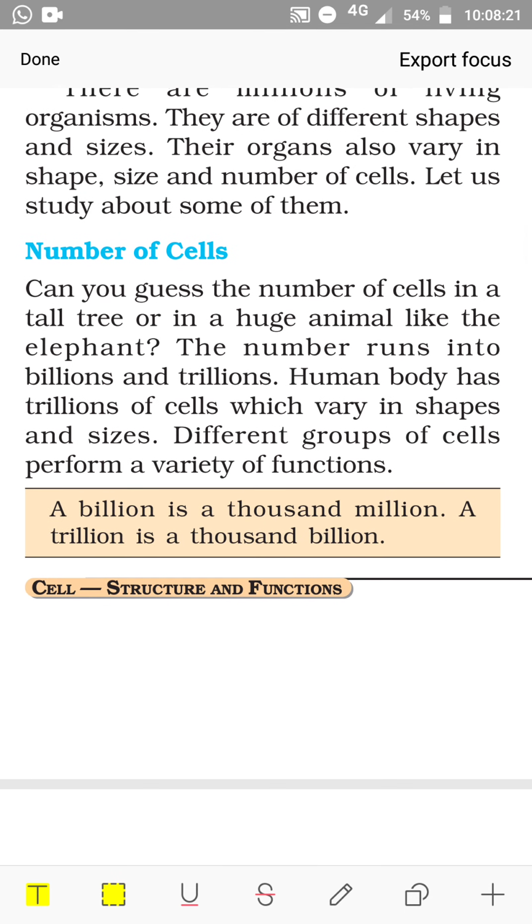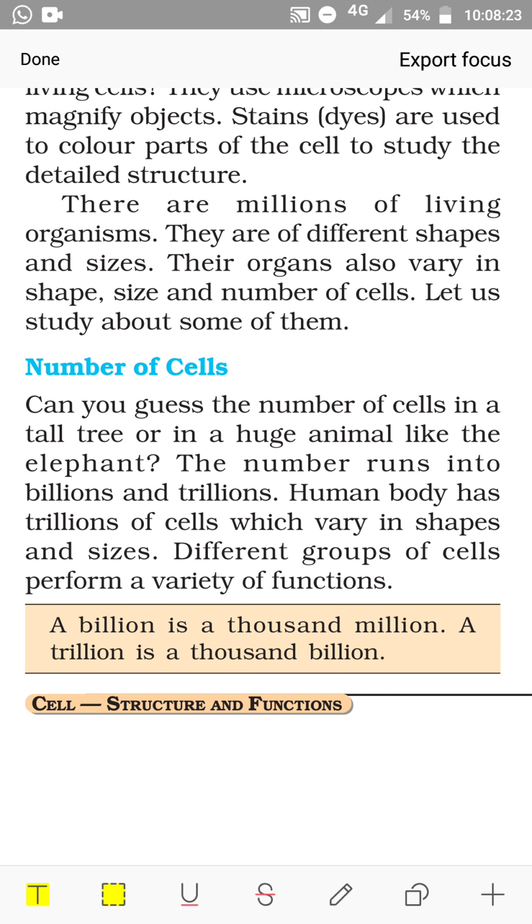Now, number of cells. Can you guess the number of cells in a tall tree or in a huge animal like the elephant? The number runs into billions and trillions. The human body has trillions of cells which vary in shapes and sizes. Different groups of cells perform a variety of functions.